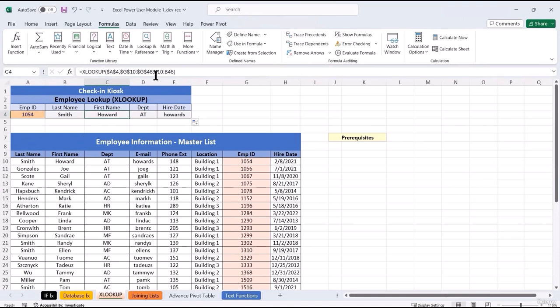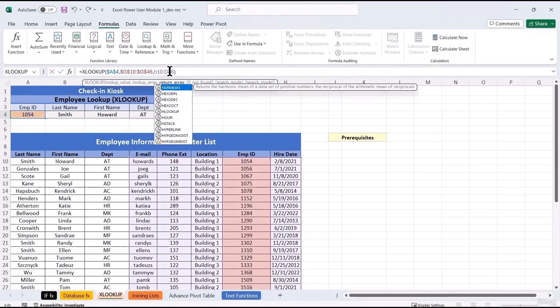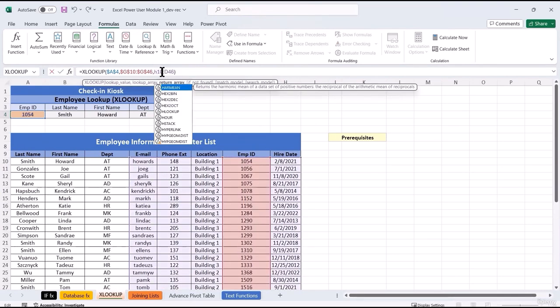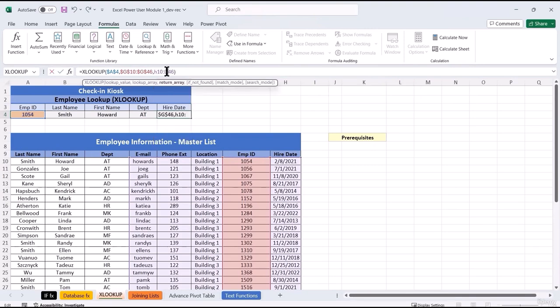Now let's see if I autofill over to the right. So we can see it's giving us the last name. Here is the first name. It's moving over the department. That's fine. For the hire date, this is incorrect. We just need to go ahead and change the return. So we are returning the values in column H, not column D. So right here I can say H10 through H46. If I press enter, we get the hire date.